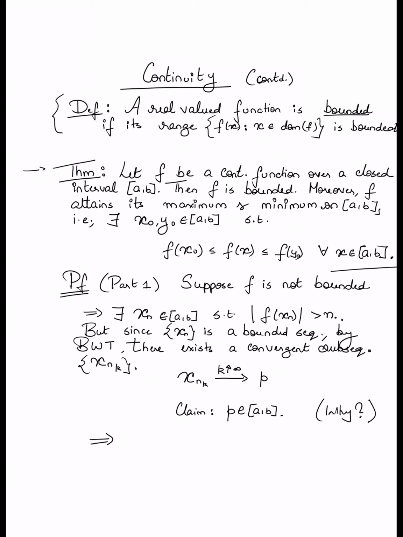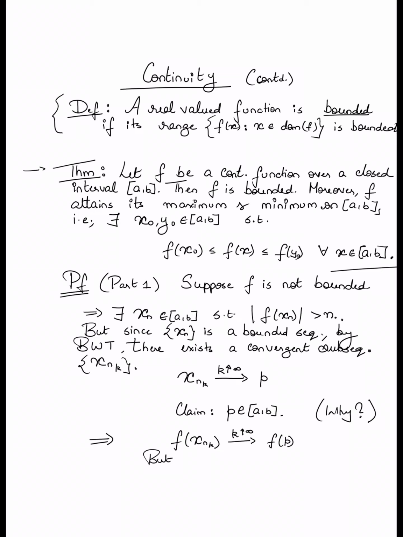So what do we have so far? We have two conclusions. First, because the function is continuous, f of xnk must converge to f of p as k goes to infinity. This follows from the continuity of f.